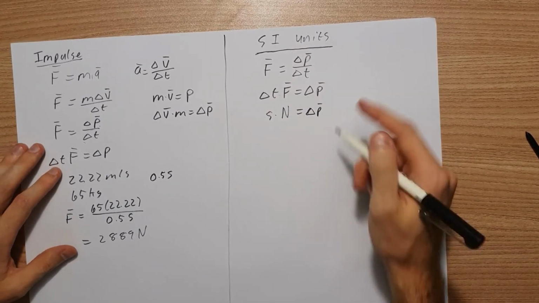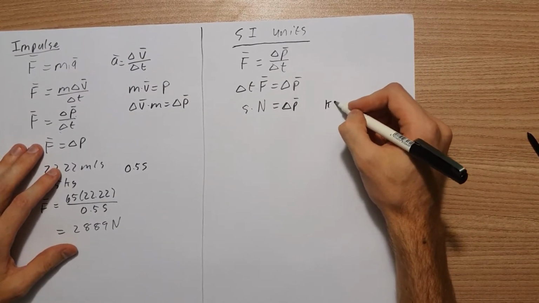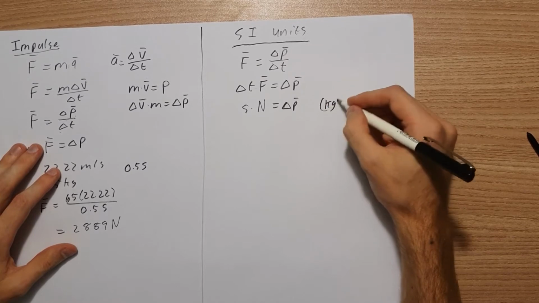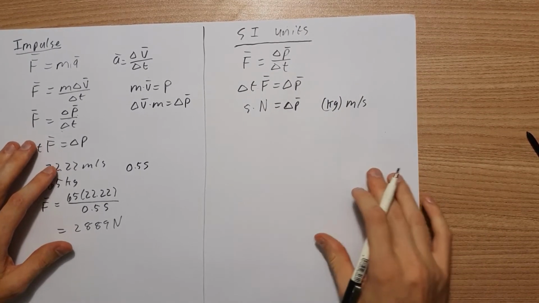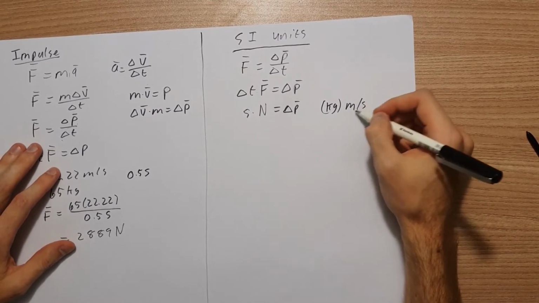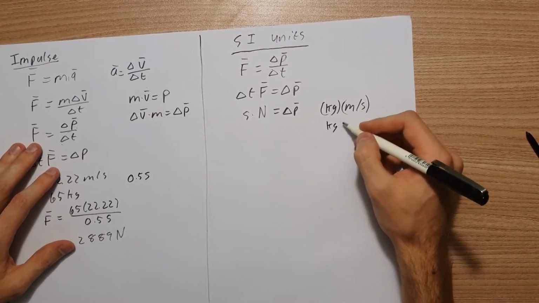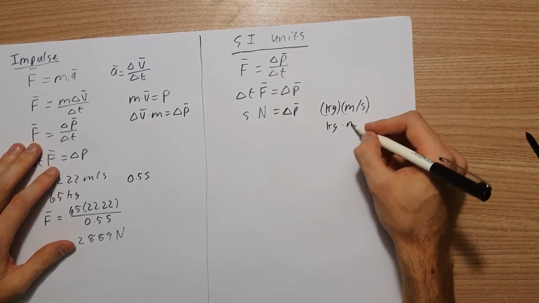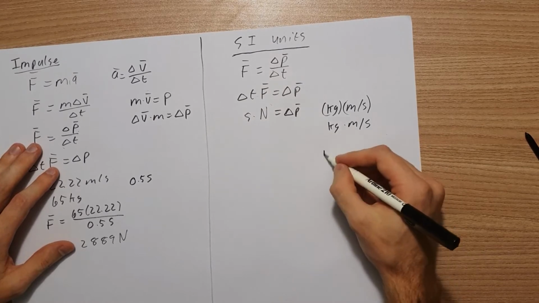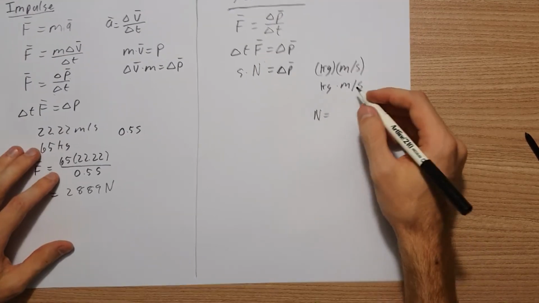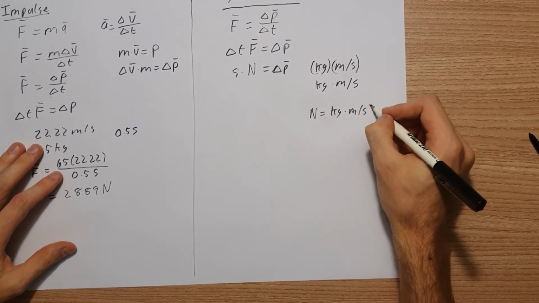So let's see how that works. If I start with my change in momentum, momentum is kilograms times meters per second, because that's my velocity. Okay, but how do I get to newtons? Remember, newtons is equal to kilograms meters per second squared.